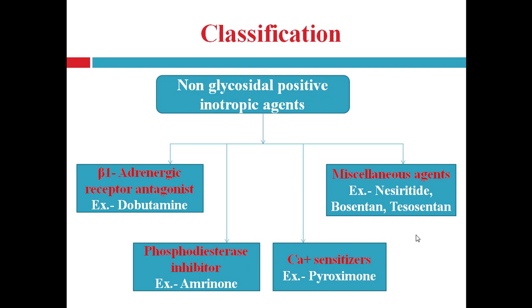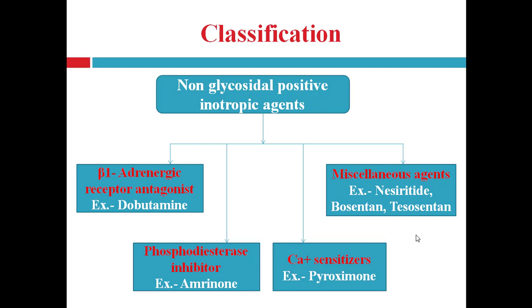Next one is non-glycosidal positive inotropic agents. There are four classes. First one is beta-1 adrenergic receptor agonists. Example, dobutamine. Second one is phosphodiesterase inhibitors.